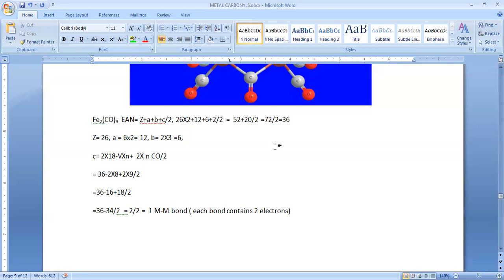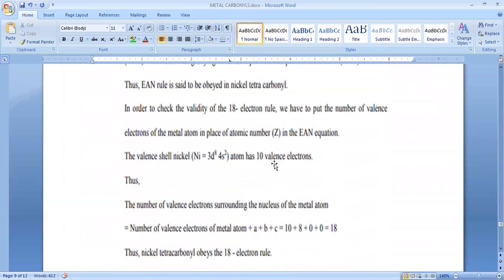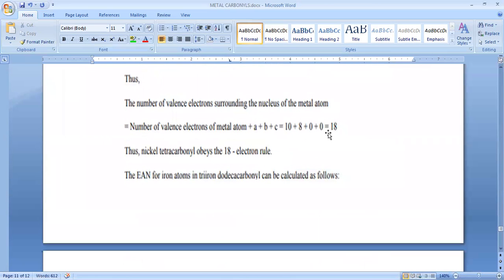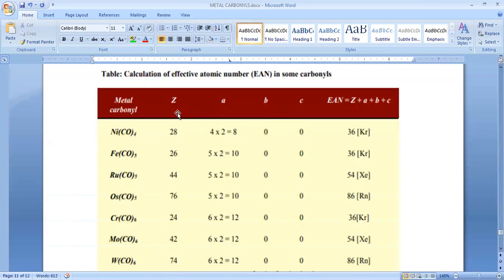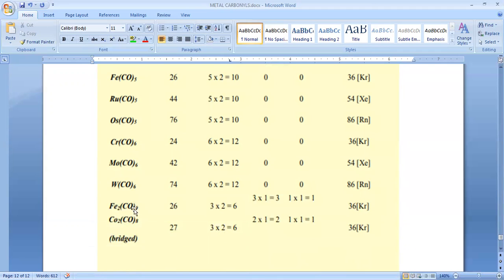So in that manner we are supposed to calculate the EAN rule, and we can justify the same rule with 18 electrons. Okay, 18 electrons. And then this is the tabular form. In the table you can calculate the EAN value. So here he has given the Z value, A value, B value, C value. Particularly see here, in this case you have a bridged ligand.